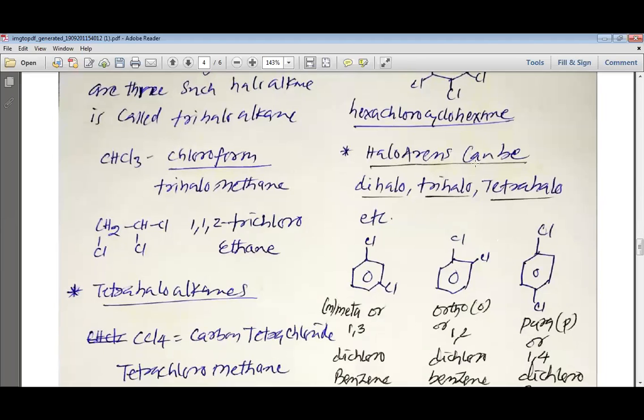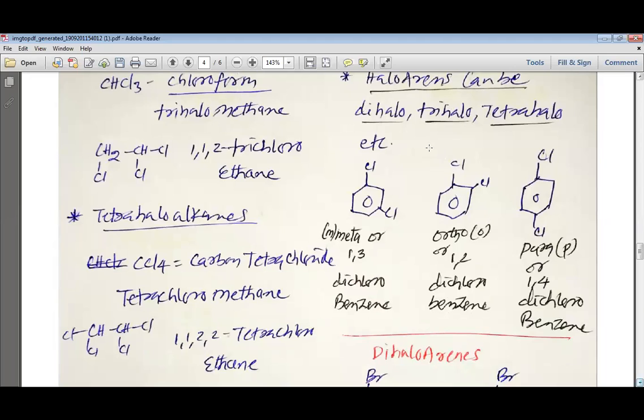Then, my dear students, haloarenes can be dihaloarenes, trihaloarenes and tetrahaloarenes. We can understand the dihaloarenes as meta, that is 1,3 position, ortho, that is 1,2 position, and para, that is 1,4 position.